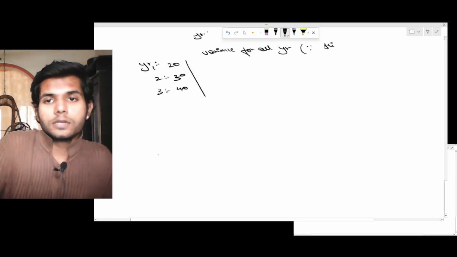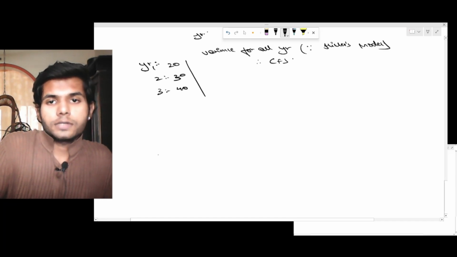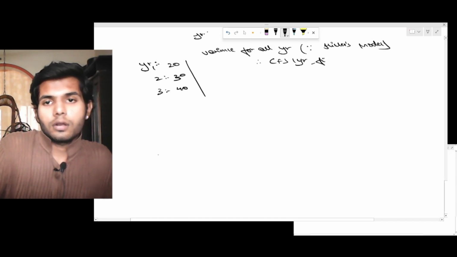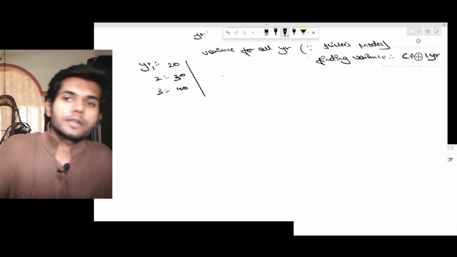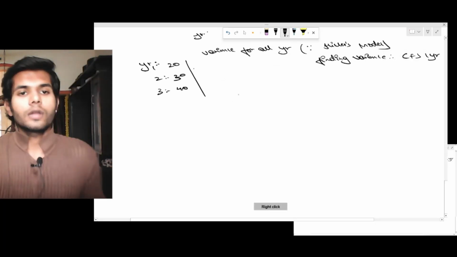This is called Hiller's model: finding variance for cash flows greater than 1 year.